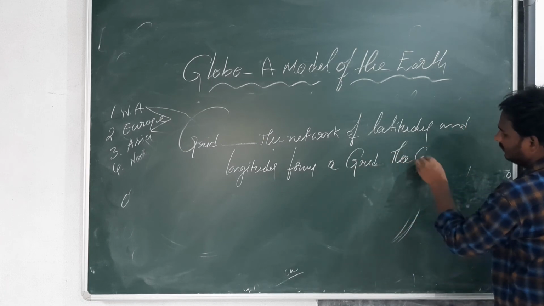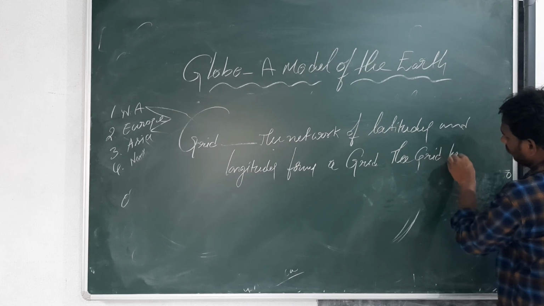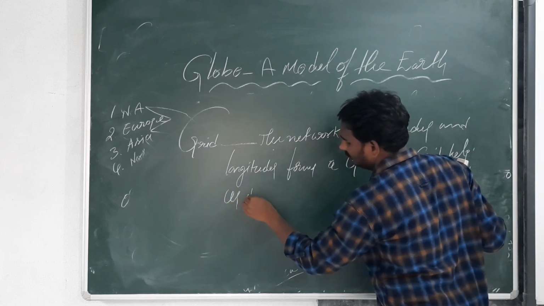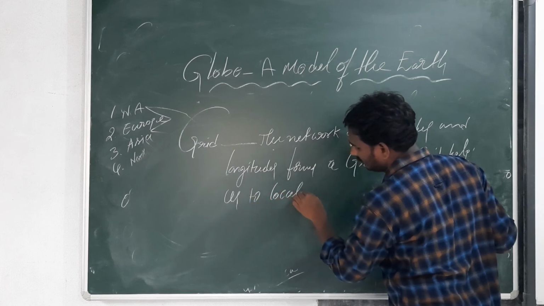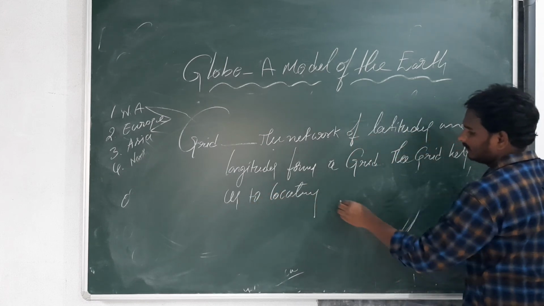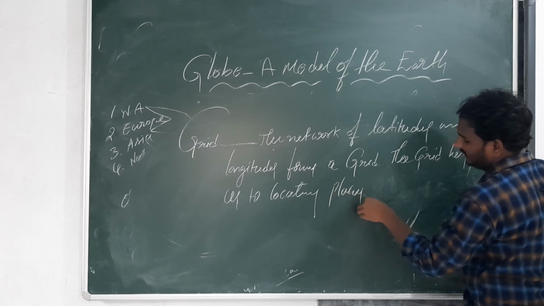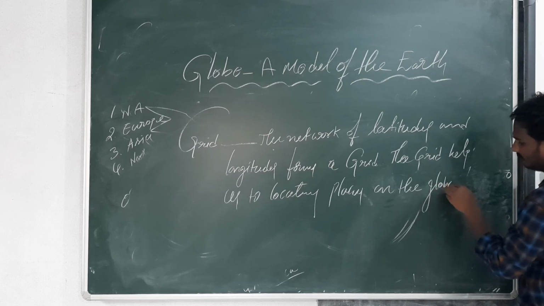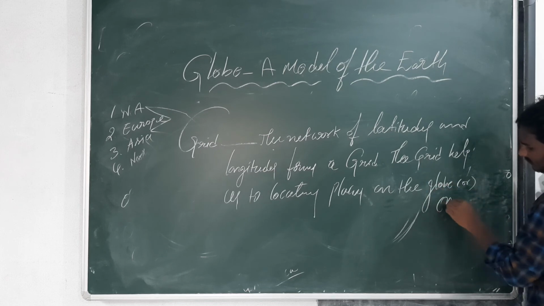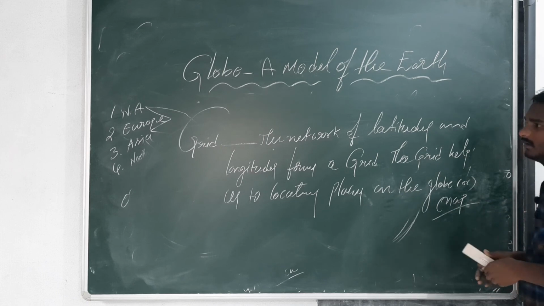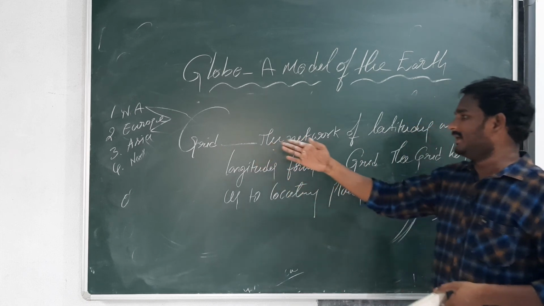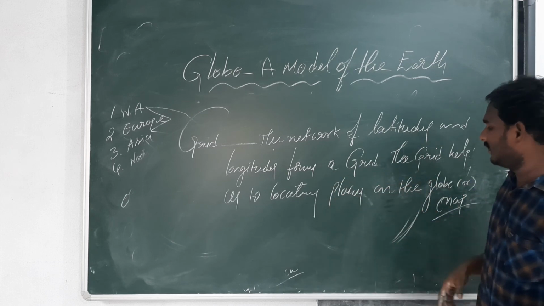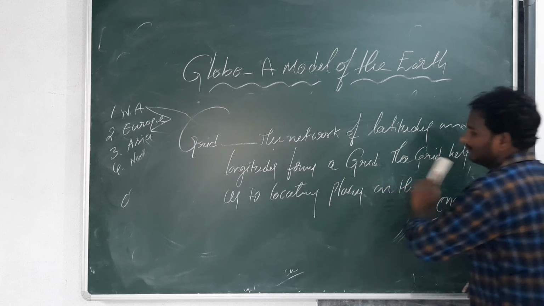The grid helps us in locating places on the globe or map. This is called a grid. The grid means the network of latitudes and longitudes forms a grid. The grid helps us locate places on the globe or a map.